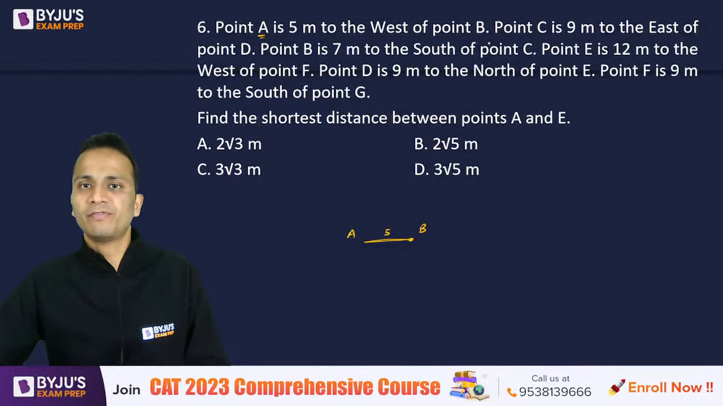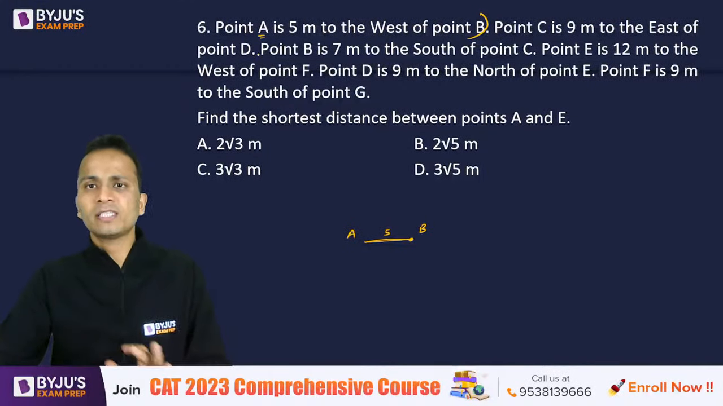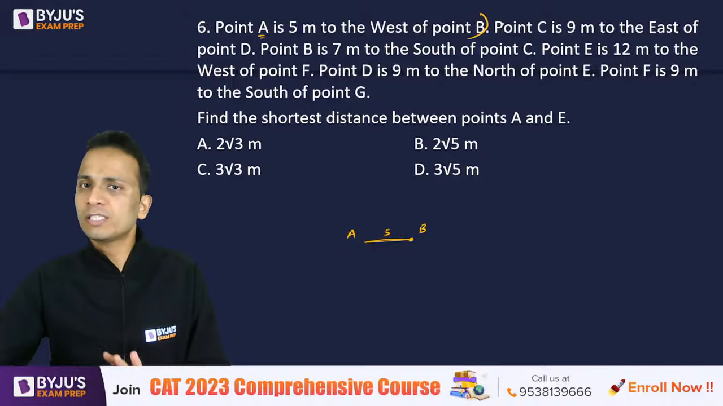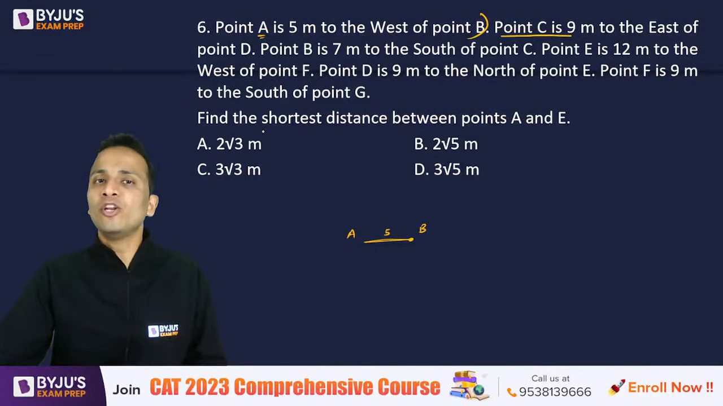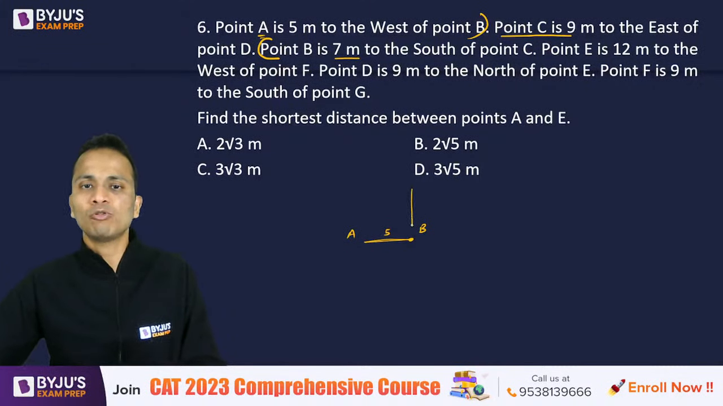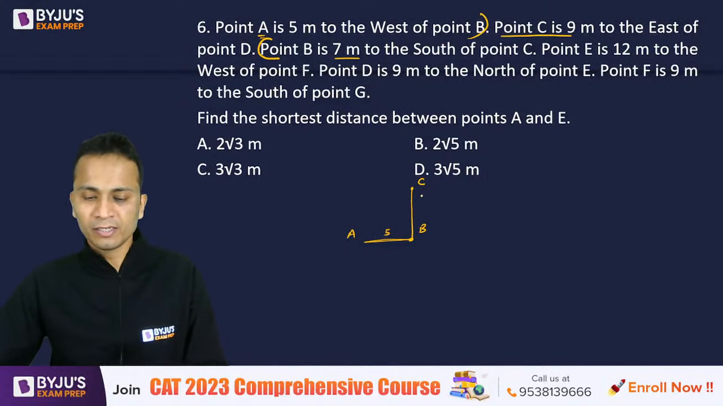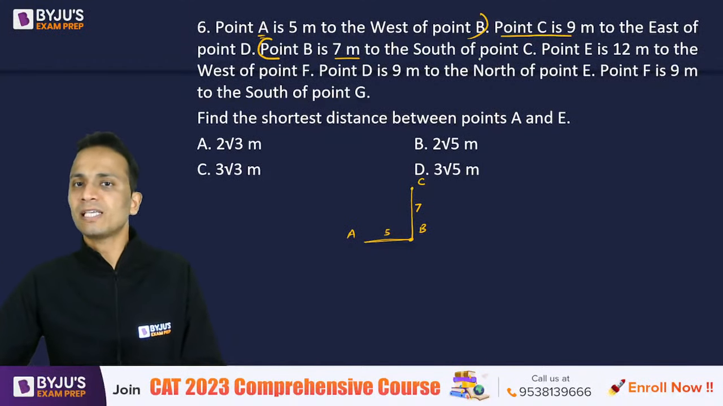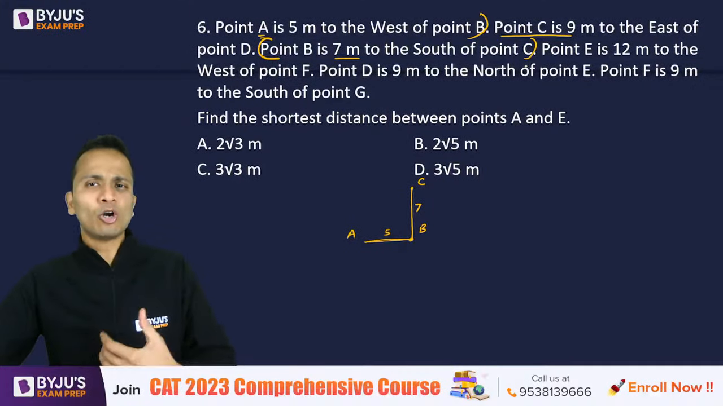Done with this part. Point C is 9 meters east of point D. Now C and D are two new points. I'll ignore this statement and come back once I know about at least one of these points. Let's read the next line. Point B is 7 meters south of C. So B will be below C. So C will come here, and this distance will be 7. Point B is 7 meters south of C. Done with this line.